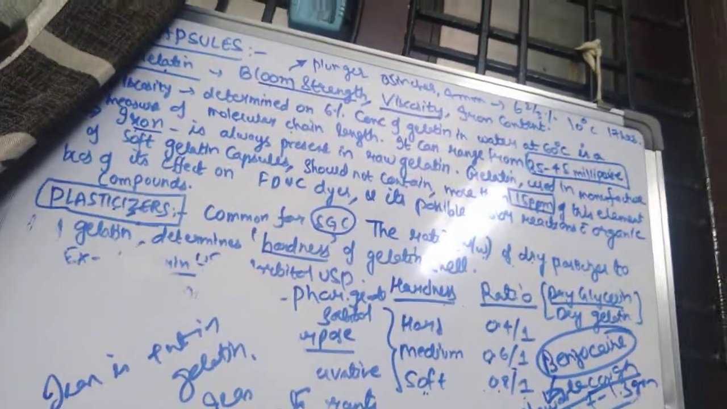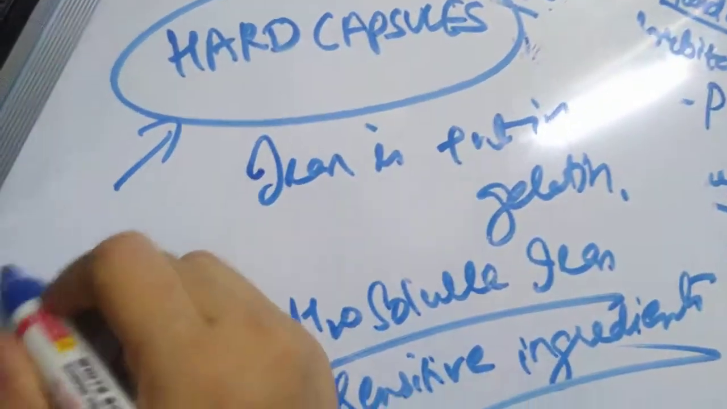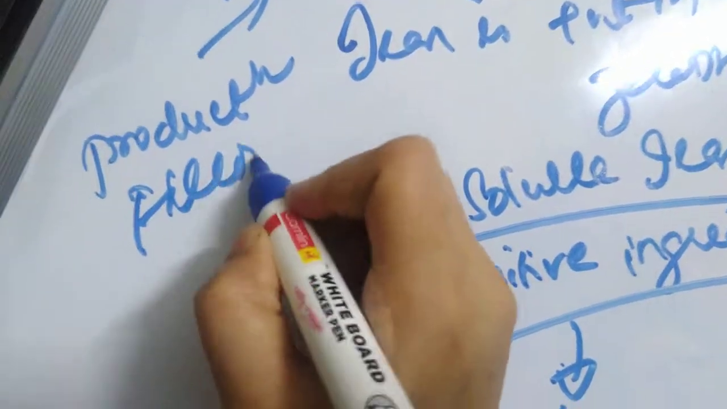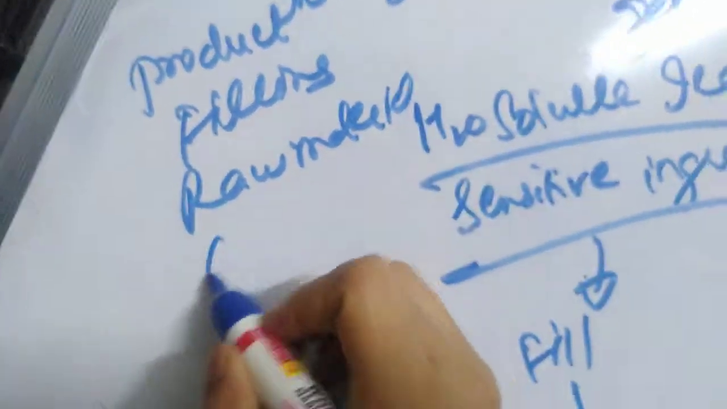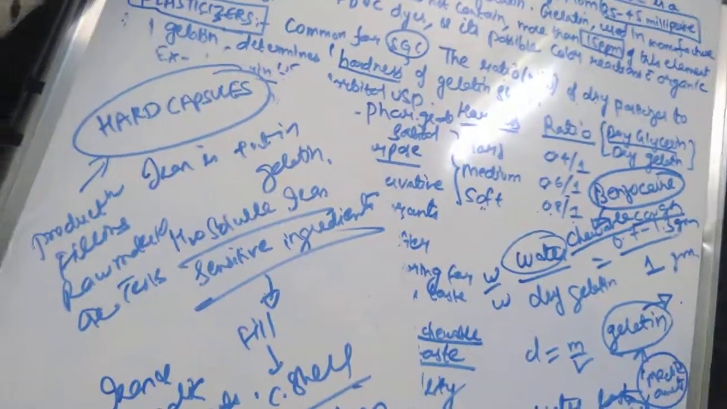So this is all about your capsule shell ingredients. Next class we'll start with your hard capsules. Next we have to discuss in detail your hard capsules: production of hard capsules, filling of hard capsules, raw material, QC tests, and all are very important. So all this we will discuss in detail for hard capsules, then we'll proceed with your soft capsules.